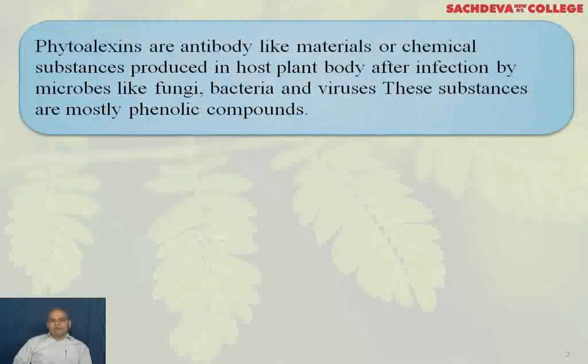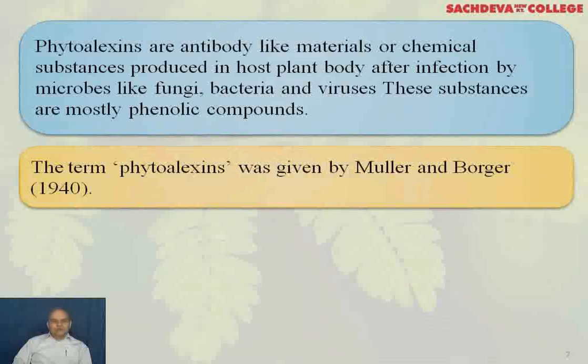Phytoalexins are antibody-like chemical substances produced in the host plant body after infection by microbes like fungi, bacteria, and viruses. These substances are mostly phenolic compounds. The term phytoalexin was given by Muller and Borger in 1940.